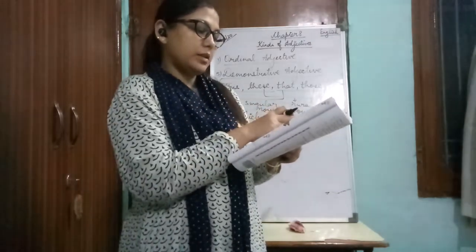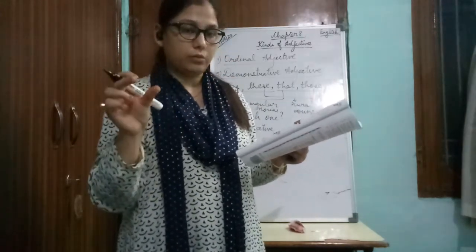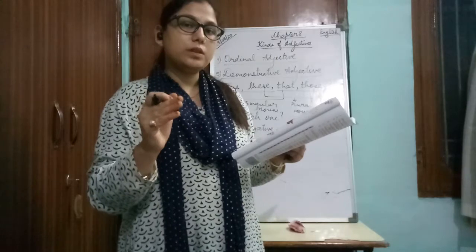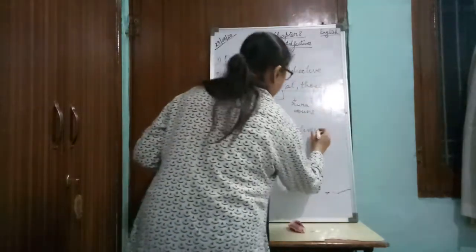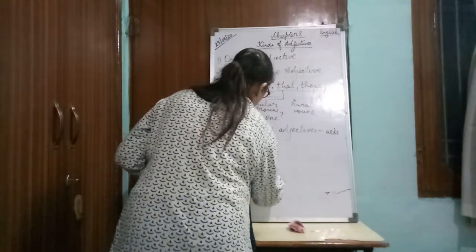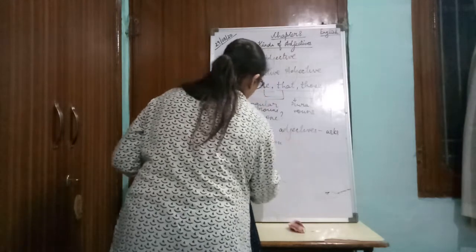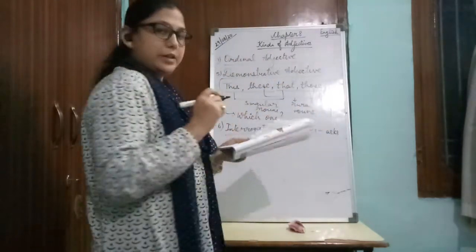Now the same thing is written here. Adjectives that are used with a noun, we always use an adjective with a noun, but those adjectives which are used with the noun to ask a question are called interrogative adjectives.